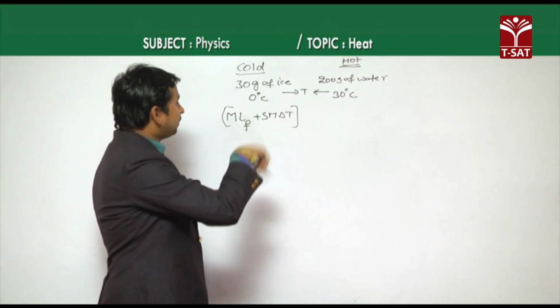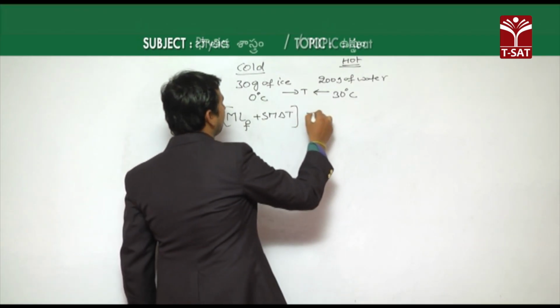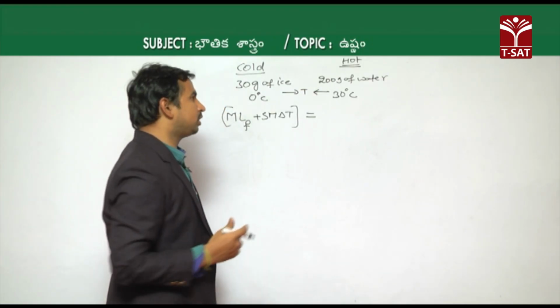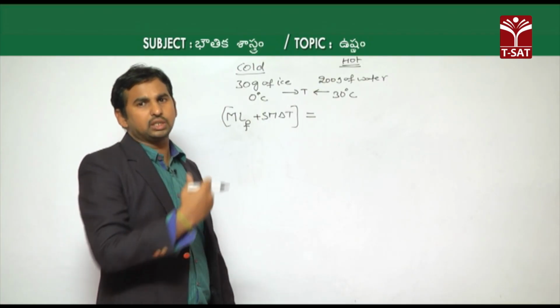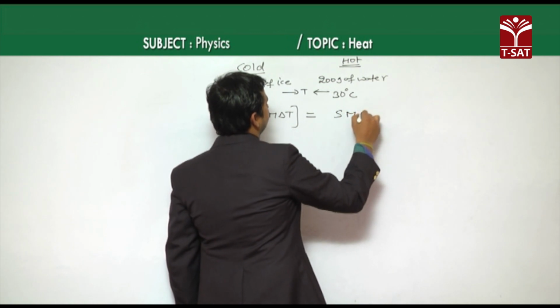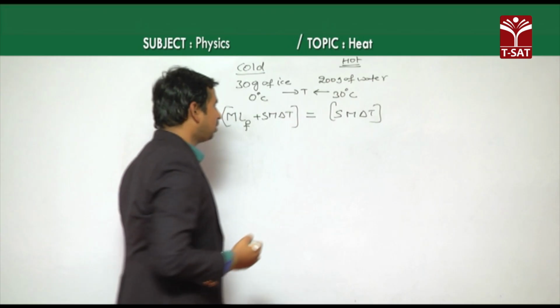Then, the heat energy gained by the cold body, the ice, is equal to the heat energy lost by the hot body. That hot body is nothing but the water. Whenever the water loses heat energy, gradually its temperature decreases. So that is why here it becomes msΔT. This is for the case of water, which is the hot body.